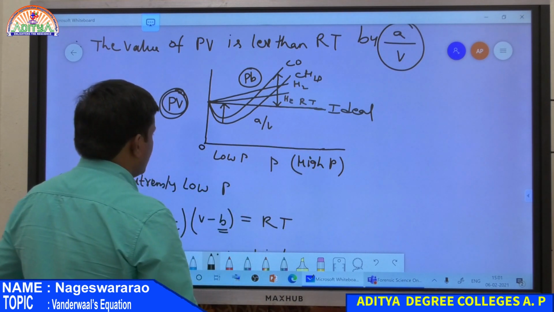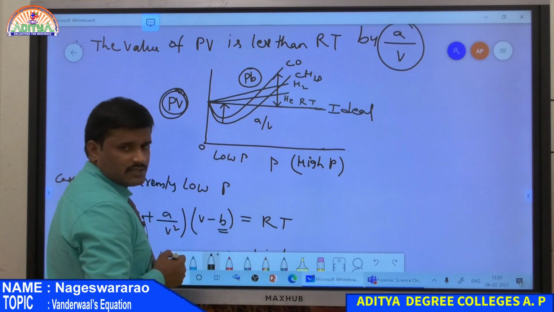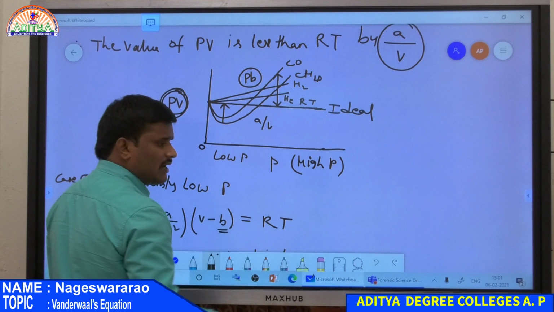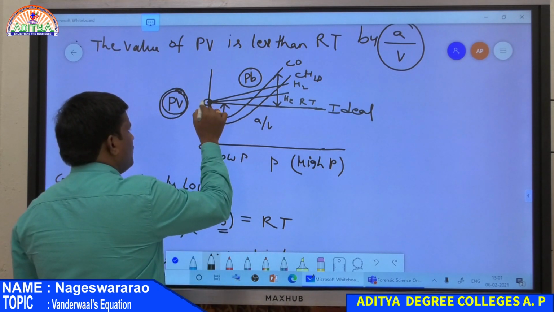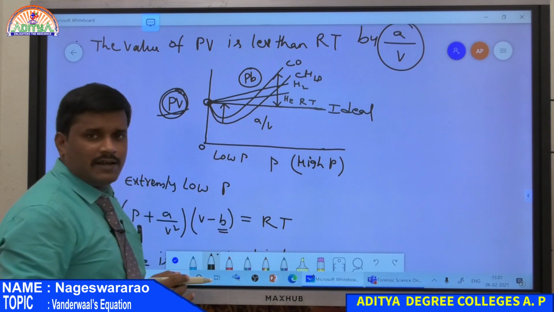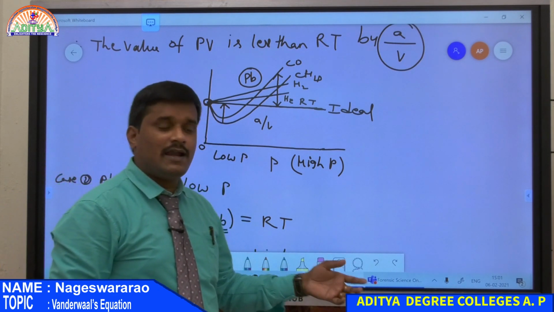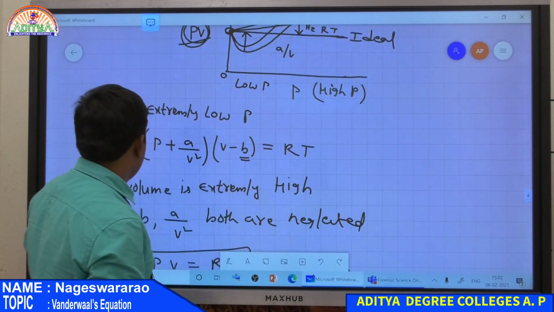And also, at extremely low pressure, that means P is equal to 0, we get the equation PV = RT. That means all gases have the same value of PV, that is PV equal to RT. Therefore a real gas behaves as an ideal gas at extremely low pressure. So that is our case 2 condition.